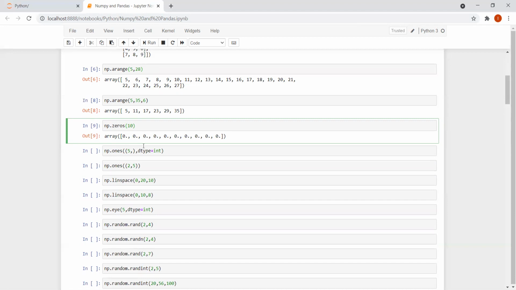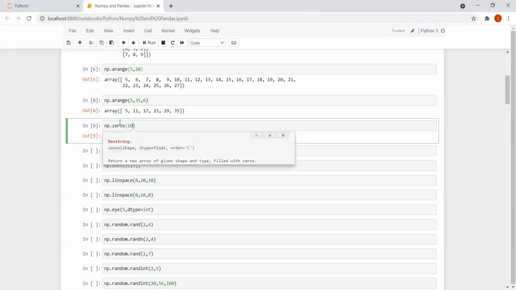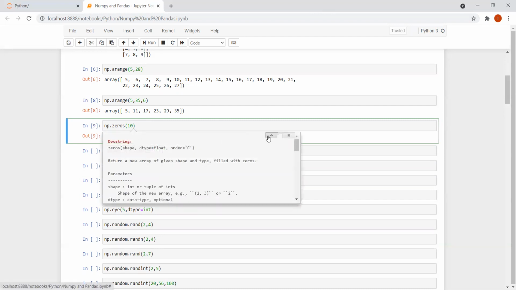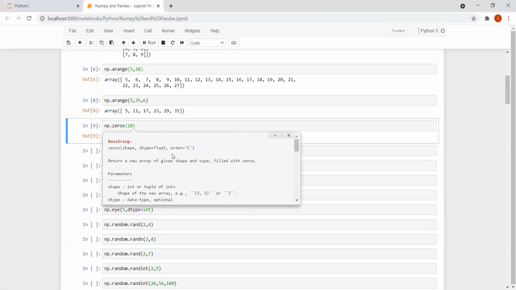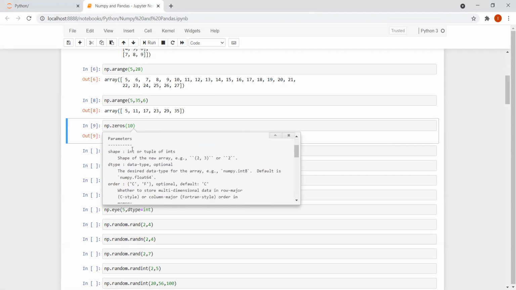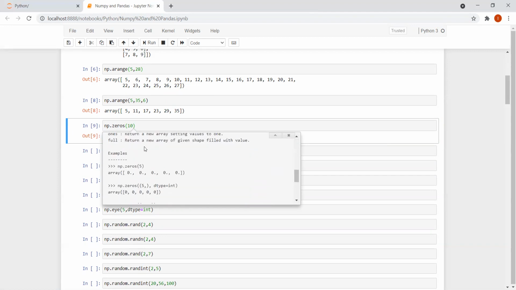Say for example, I want the output to be in integer. How can I do this? I may not know how to do this, so what is the way to do that? You can press shift and tab, and a help box will open. Just click on this plus. You can see everything about the parameters, and also you can see some examples, right?